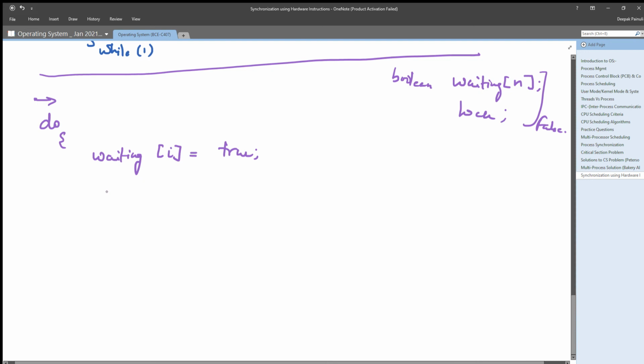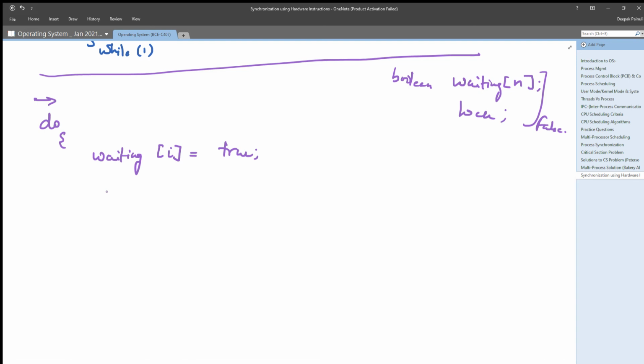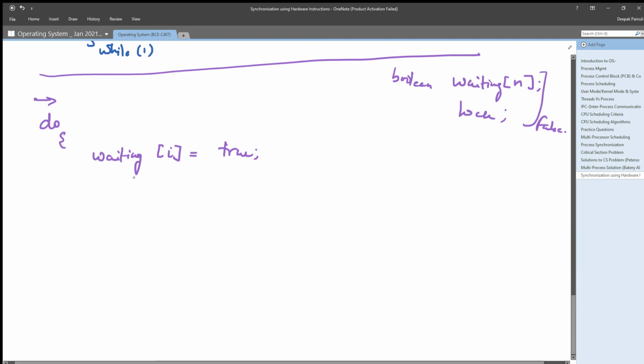That means that the i-th process wants to enter its critical section, right? Next, it will use its local variable key as true. It will set it true also.